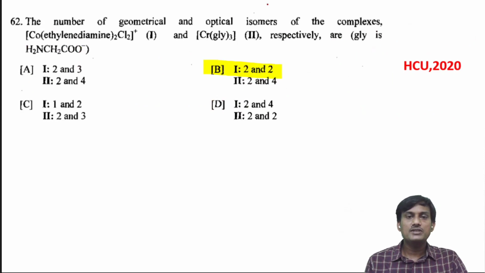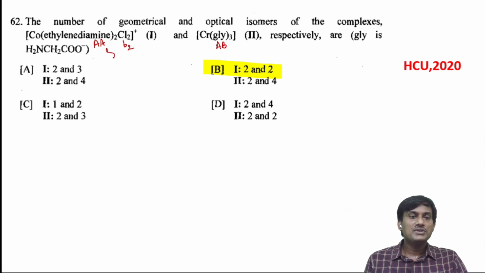The number of geometrical and optical isomers of the complexes. Here, cobalt ethylenediamine. This one is an AA type bidentate ligand, and these are monodentate ligands. Let's take B2, and chromium glycinate thrice. Here, this one is AB type.